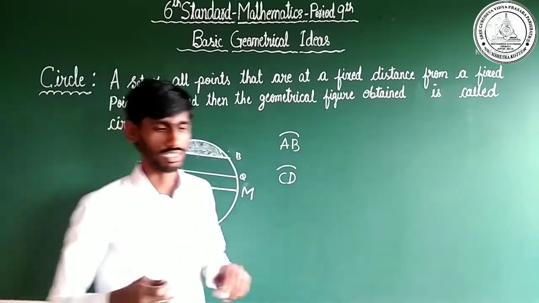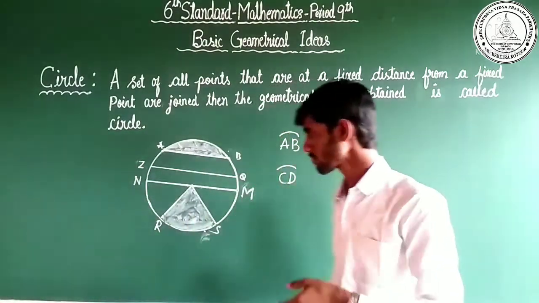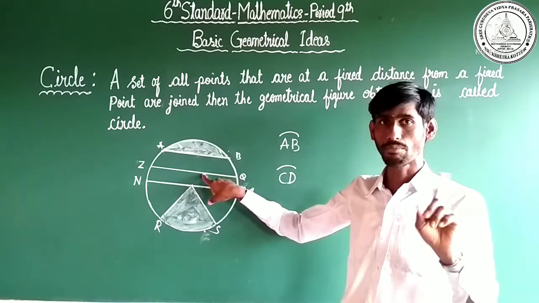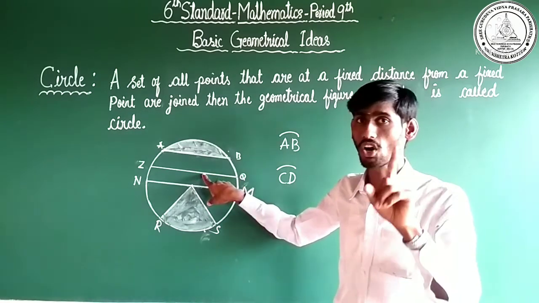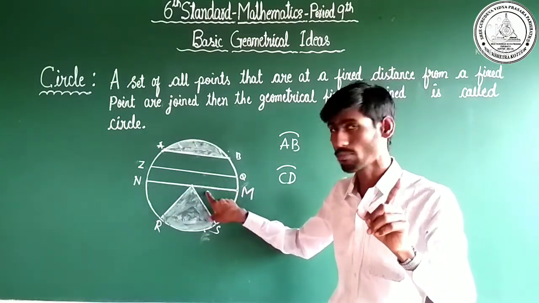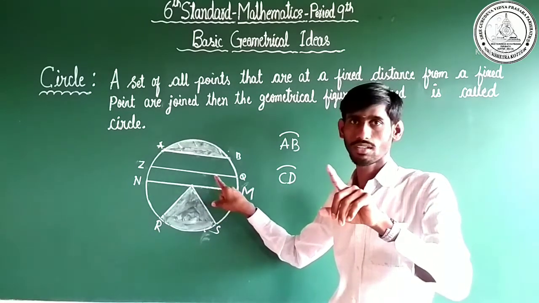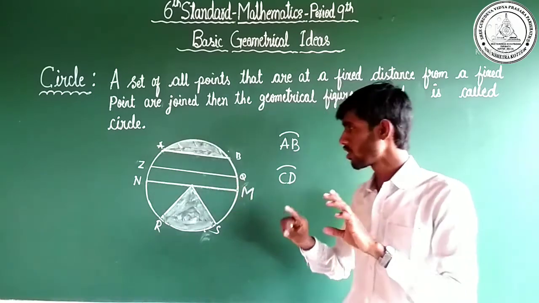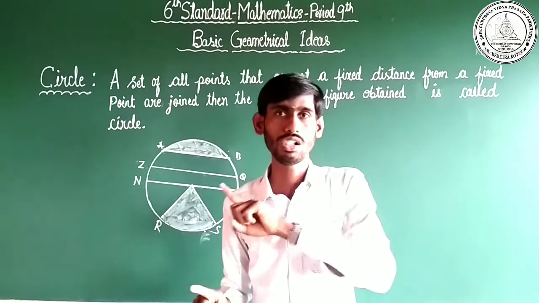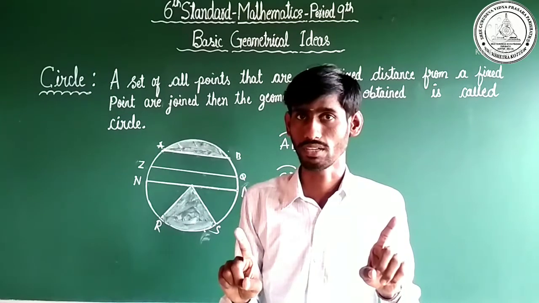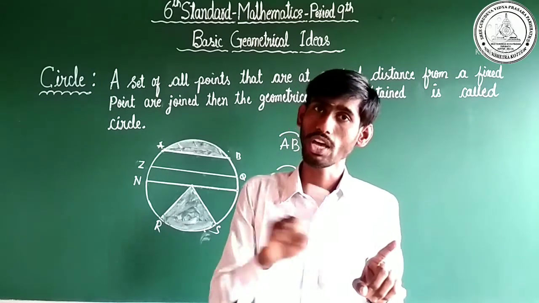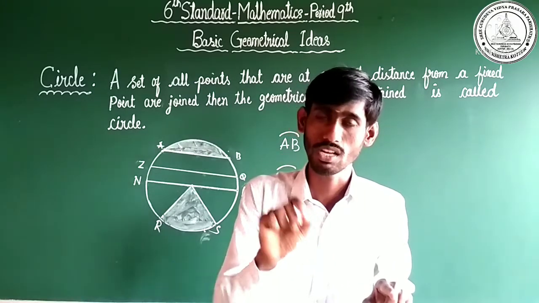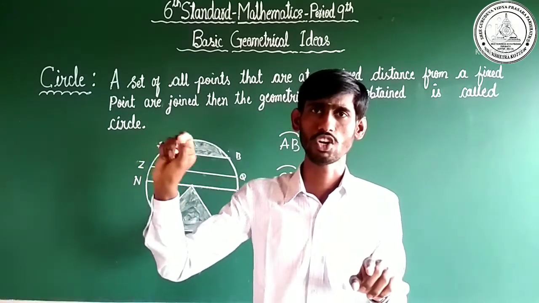One more important thing I would like to recall. Observe here. A chord is not a diameter. Diameter might be a chord. Are you clear now? All chords are not diameters, but all diameters are chords. All diameters we also call chords.